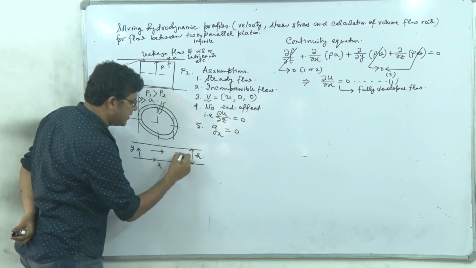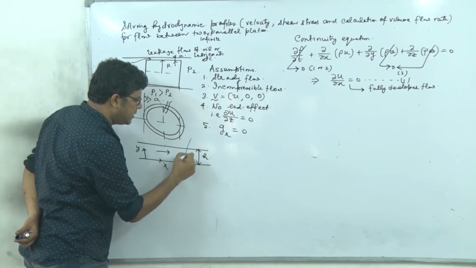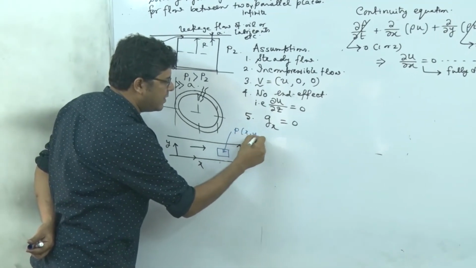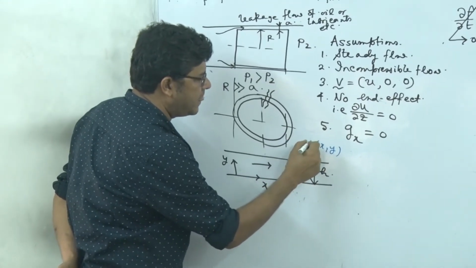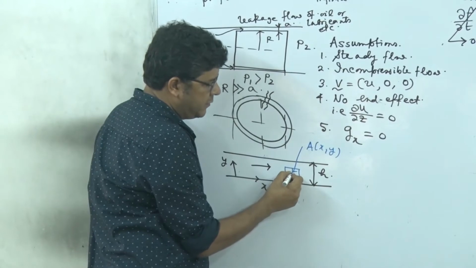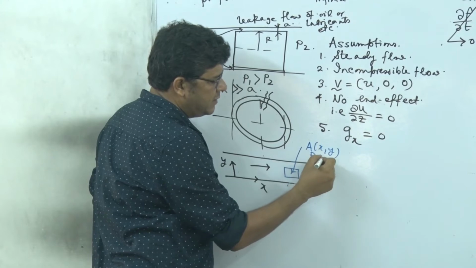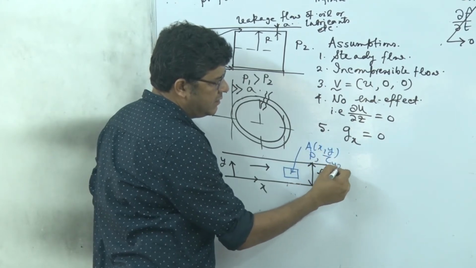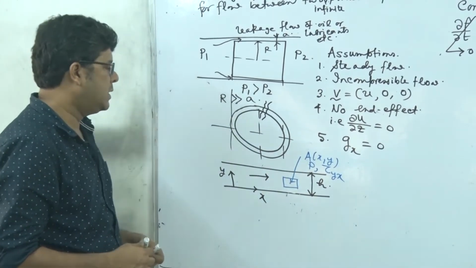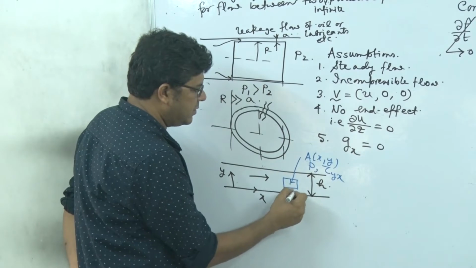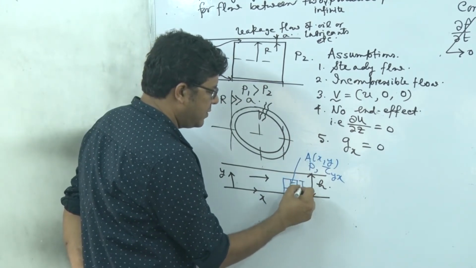Now what is a shell? A differential control volume here. The central point is x and y, right? And at this center, say the point is A, the central point of it, the field variable is P, and its pertinent shear stress component is tau yx, right? And it has a dimension here, it is dx, and this is dy.